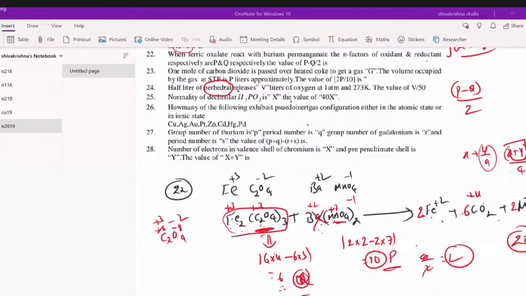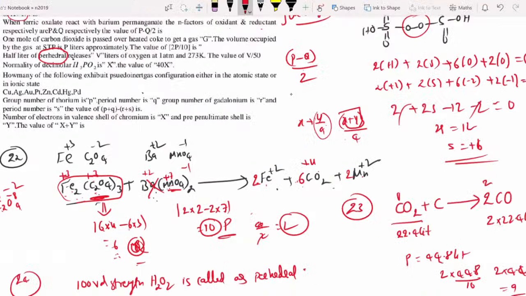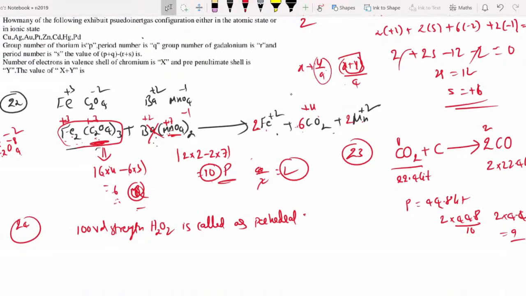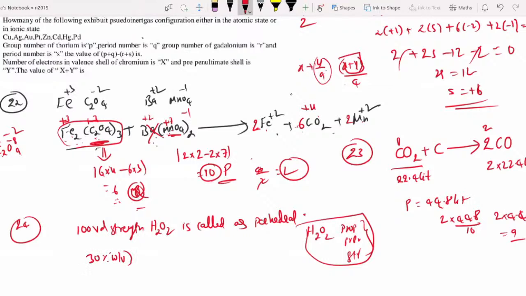It comes in the H2O2 lesson on hydrogen peroxide properties, preparation and structure. When we explain that, we say 100 volume strength is called perhydrol, or 30% weight by volume H2O2 is called perhydrol.